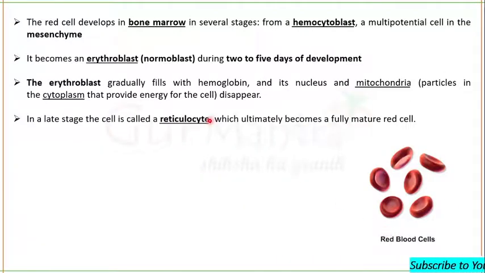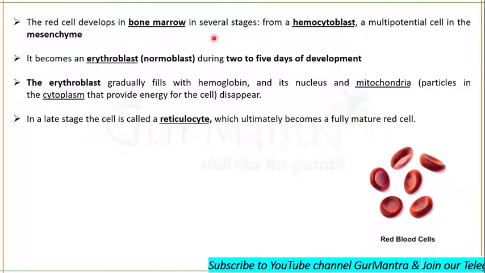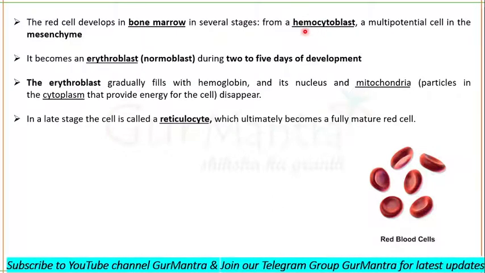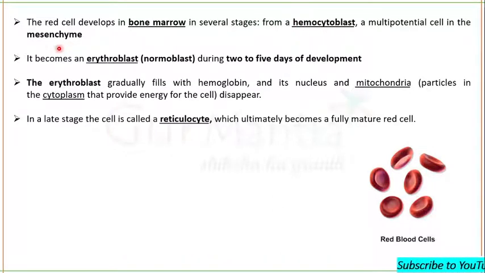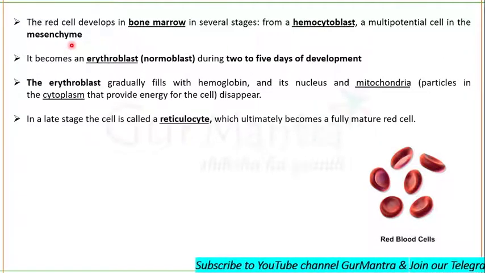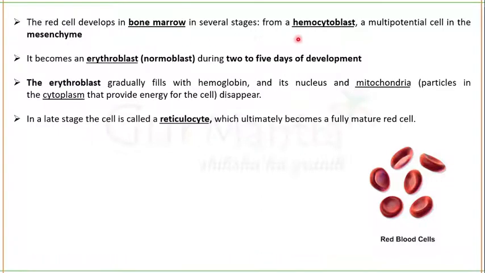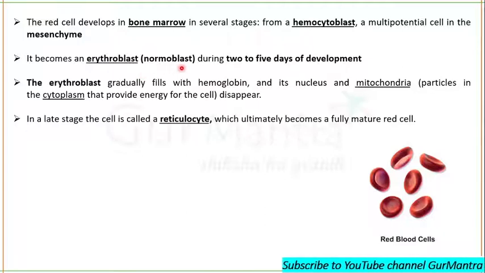How are red blood cells formed? They are formed in the bone marrow in several stages. First of all, there are hemocytoblasts. Hemocytoblasts are multipotent cells in the mesenchyme. If you remember, mesenchyme is the tissue from which all the connective tissue arises. And these hemocytoblasts become erythroblasts, or we call them normoblasts, during 2 to 5 days of development.